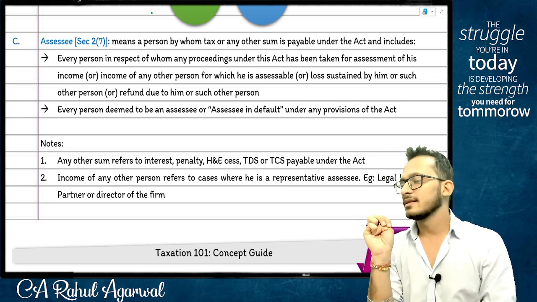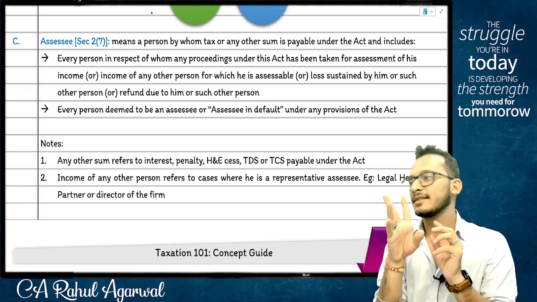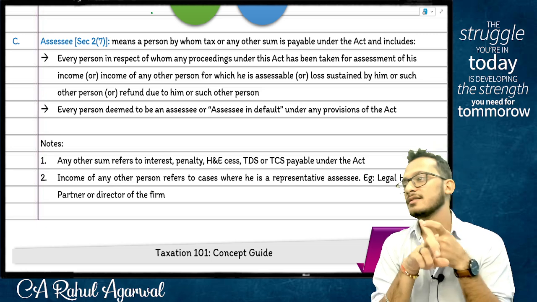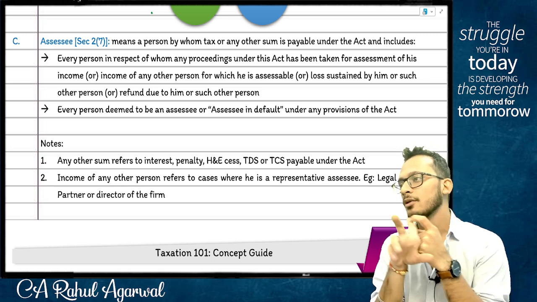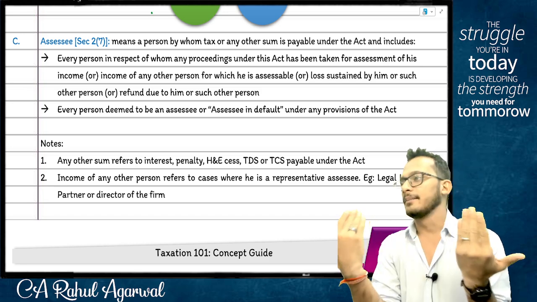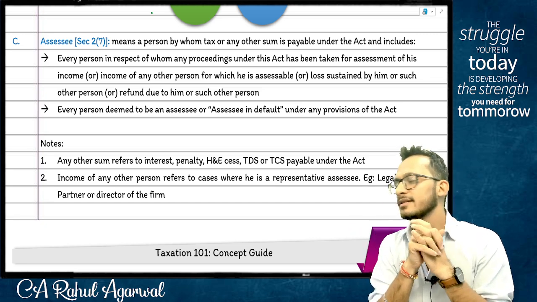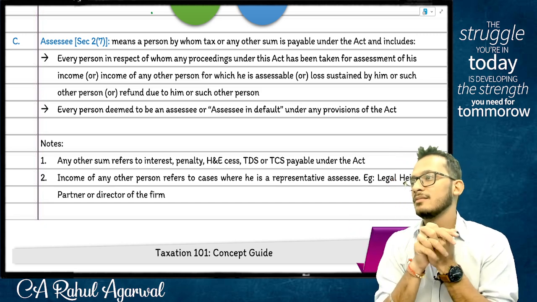Makes sense. Now this is one theory question for your exam from chapter 1, people. In chapter 1, two questions are kept tested in the exam. One is on circulars and notifications, an MCQ. Second is what are the cases where previous year and assessment year will become the same. That is what the idea is. Yes or no? Yes.